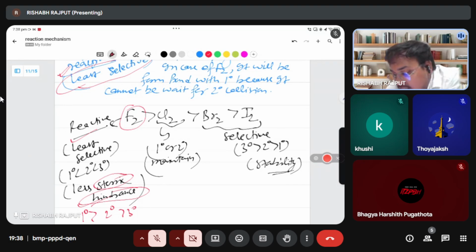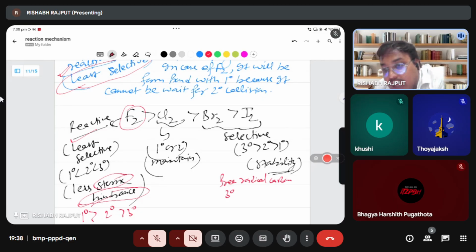But in the bromine and iodine case, they always follow stability. Whenever you go for bromine or iodine, just follow the stability of the free radical carbon: 3 degree free radical carbon is more stable compared to 2 degree, then 1 degree. According to this rule they will make the bond. So for bromine and iodine, just follow this rule only. Don't focus on other things.